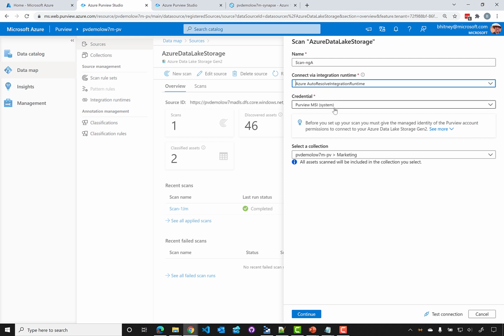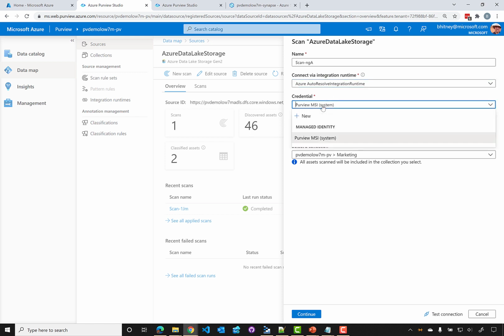And then a credential that we're going to use in order to connect to this data source. In this case, I've already had this connection to this data source set up using the managed identity built into Purview. What that would require us to do is, there's a help here that will walk you through this the first time. You would go over to, in this case, the data source, which would be the data lake account, and you would configure the RBAC rules for the Purview managed identity in order to read it. We can do the same for our SQL Server. We can also set up a username and password, assuming we're storing that password in Key Vault.